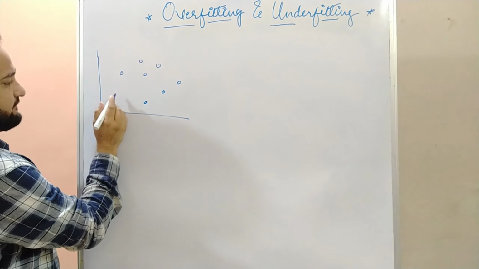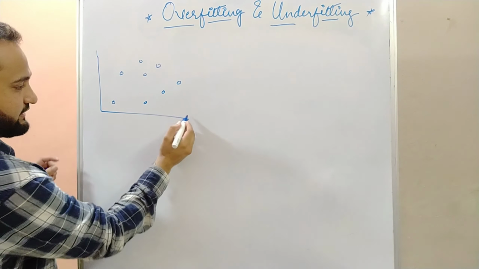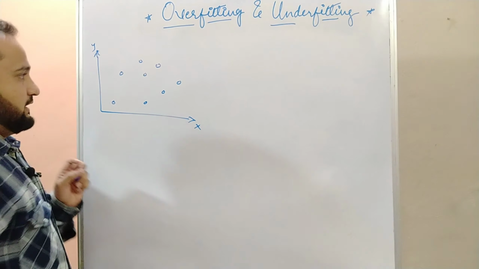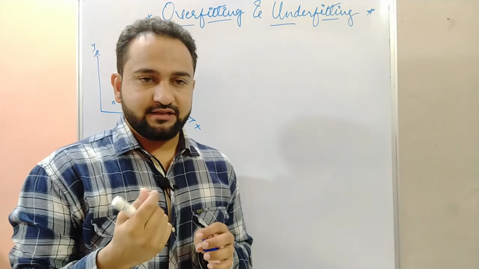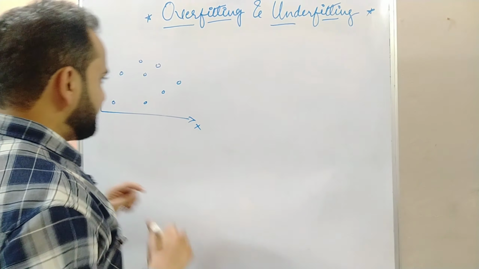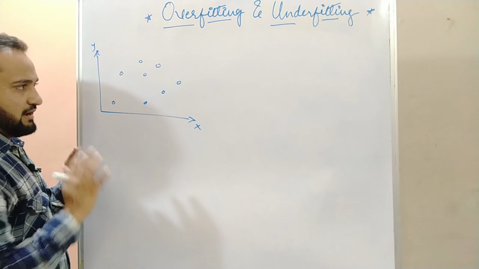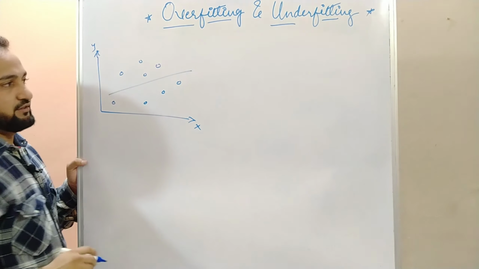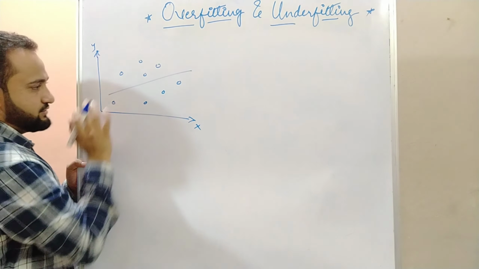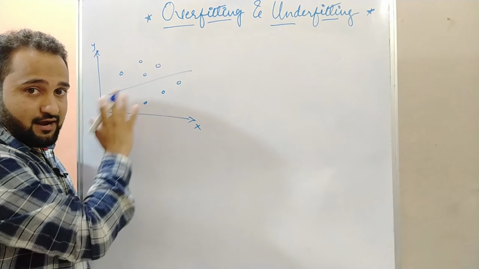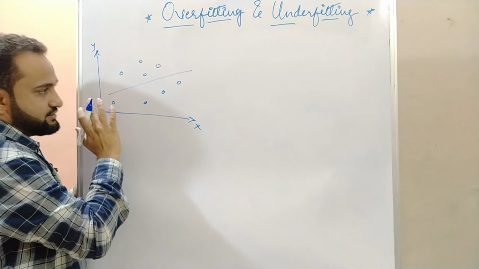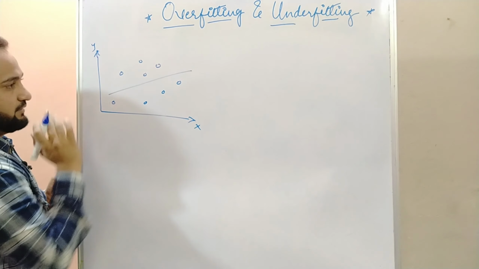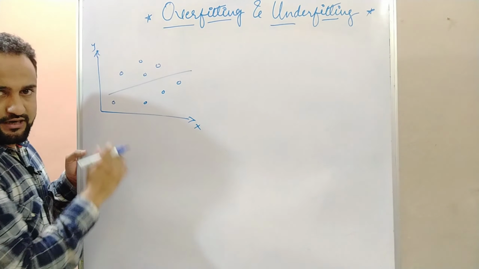For example, if I have this data, I'm plotting that on the XY plane, and now with this data I'll be applying some algorithm. Fine. So for example, if I use some algorithm and after modeling it, I got a line something like this. I'm not saying that I have applied linear regression. I just applied some algorithm and I got this line. That's the first thing that I did.